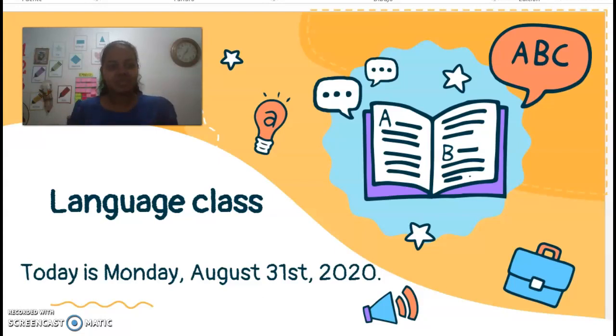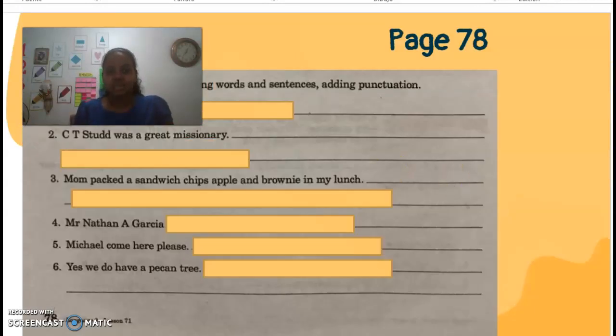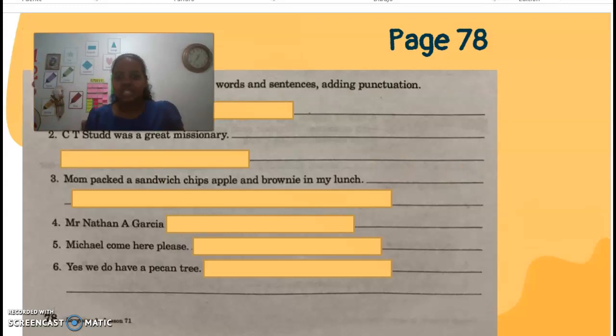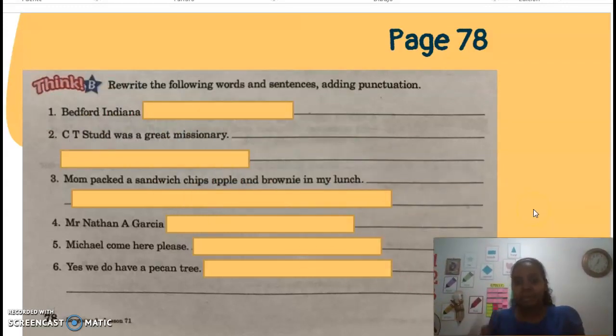So, what we are going to do today is that last week we were working just with exercise A of book page 78. So today we are going to work with exercise B, page 78. And the instruction says that you're going to rewrite the following sentences adding the necessary punctuation. So rewrite is to write again the same thing but in a correct way and with the necessary punctuation.